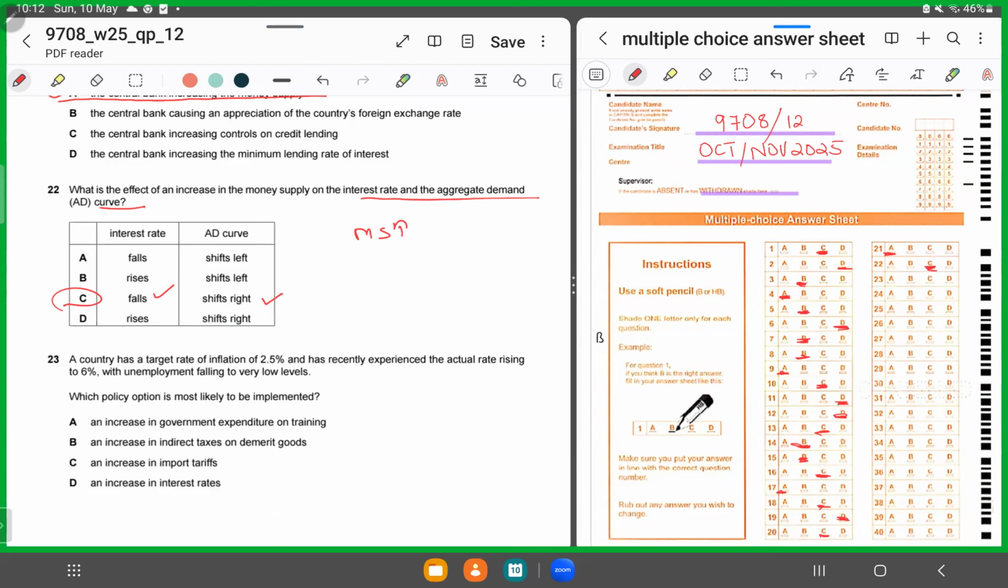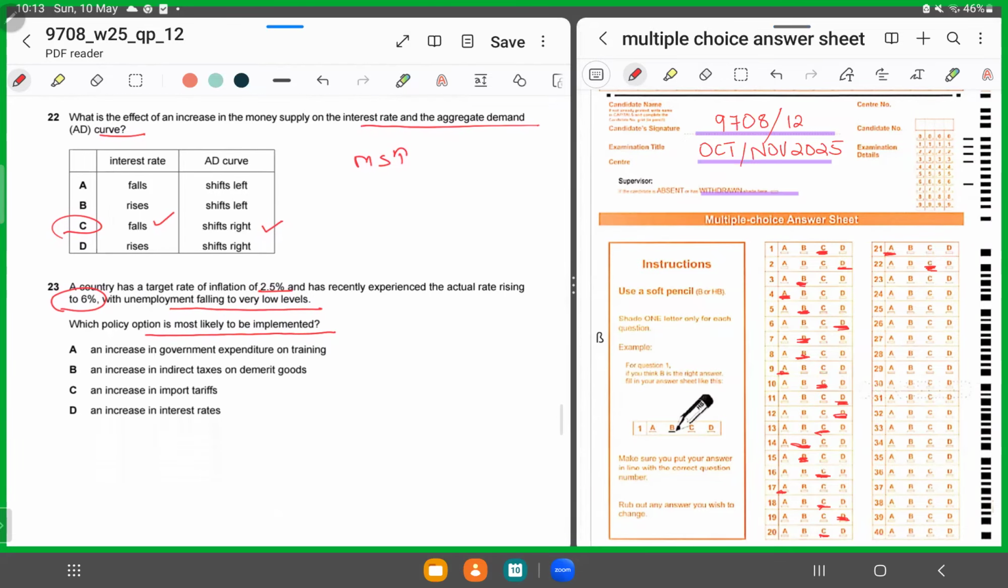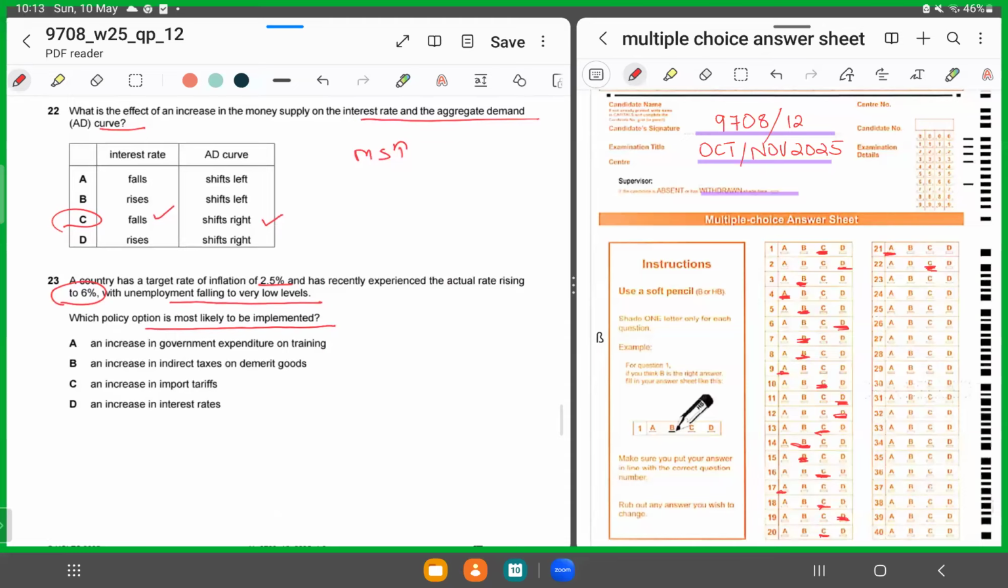Moving forward, MCQ number 23. A country had a target inflation of 2.5%, but it was experiencing 6%, and unemployment fell. Which policy is most likely to be implemented? Inflation rose, unemployment fell. A could not be the correct answer because if that was implemented, inflation would not have risen.